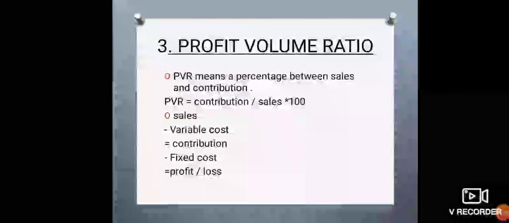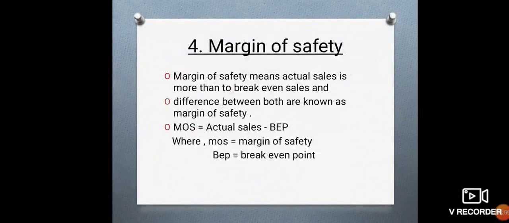So the next concept is margin of safety. Margin of safety means when actual sales are more than break even sales, the difference between both is known as margin of safety. The formula for MOS is equal to actual sales minus BEP, whereas MOS is equal to margin of safety and BEP is equal to break even point.